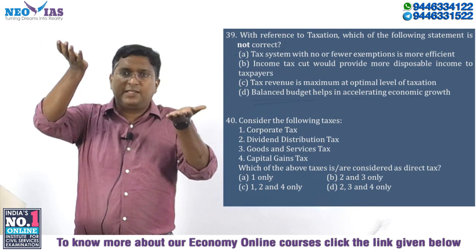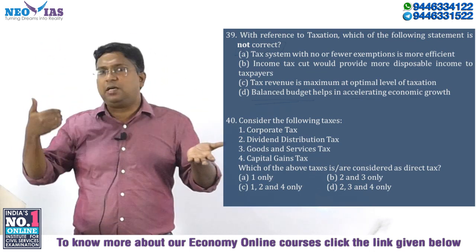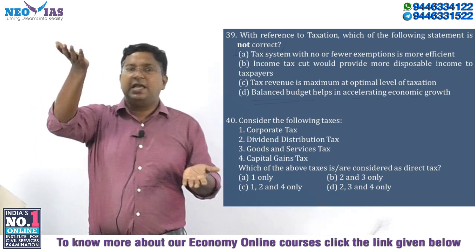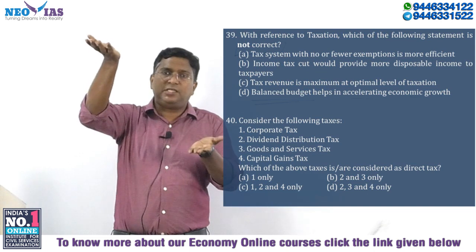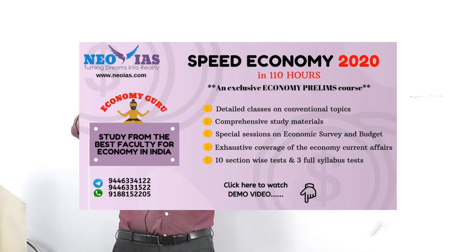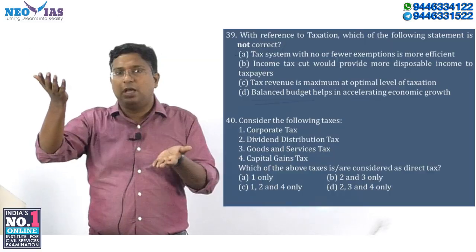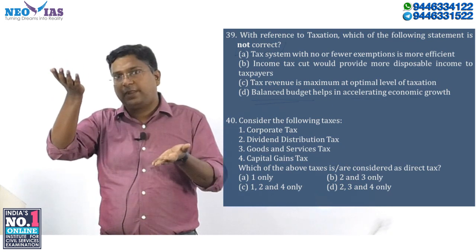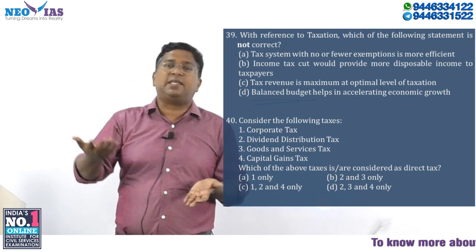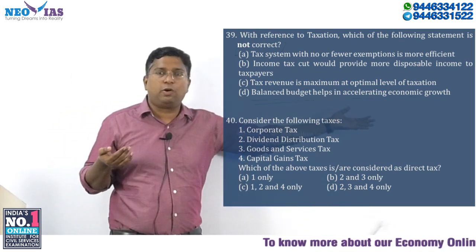This difference, this deficit, is managed by borrowing by the government. Why is the government keeping higher expenditure compared to revenue receipts? In order to increase investment and thereby accelerate economic growth. So with a deficit budget, by borrowing and investing in many assets or governmental programs, it results in accelerated economic growth.